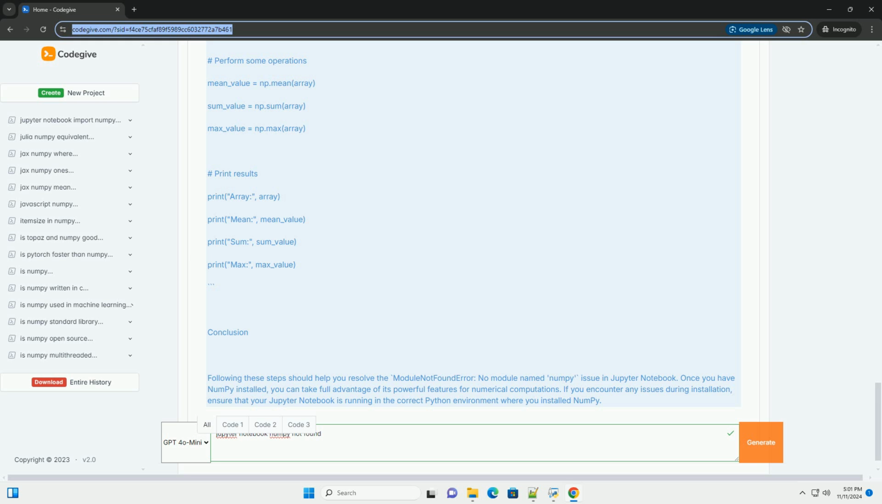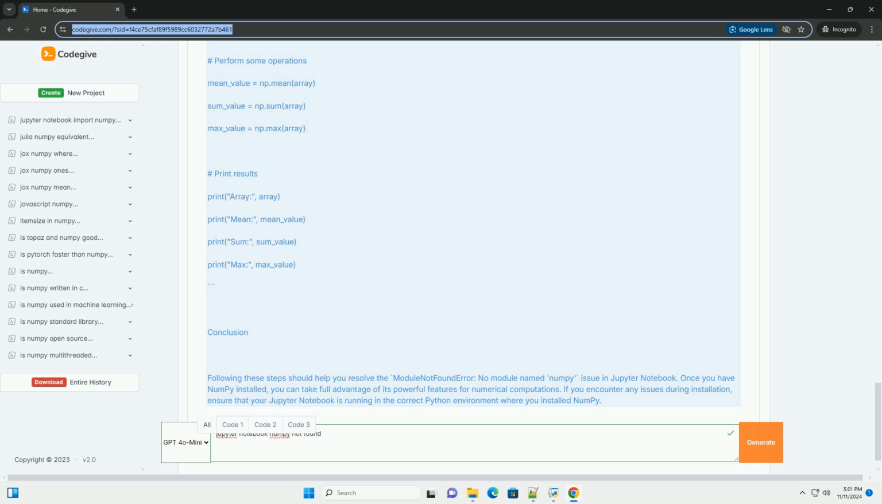Using Anaconda, if applicable: if you are using Anaconda for your Python distribution, you can install numpy using conda. Make sure to run the above command in a notebook cell so it installs in the correct environment.